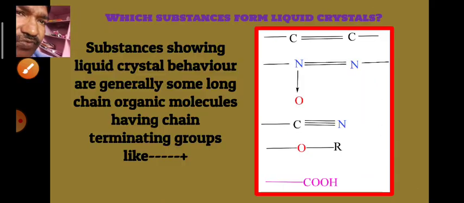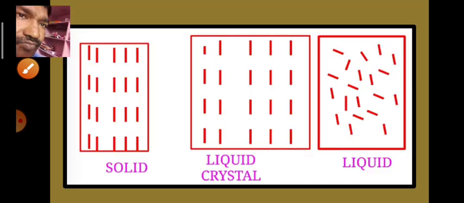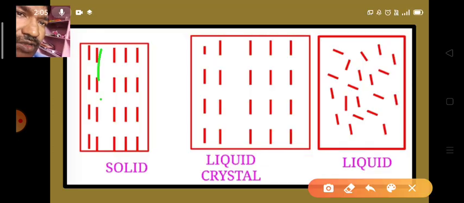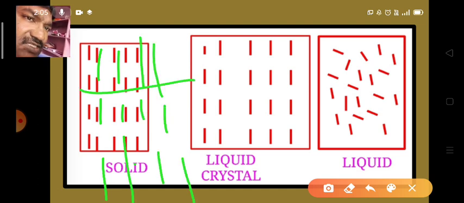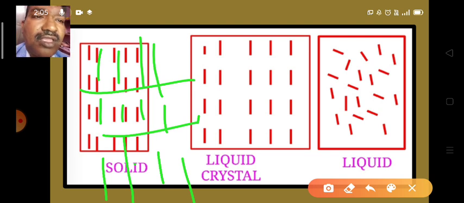So this order is there in the solids. And in the liquid crystal, what happens is that the horizontal order is disturbed, but the vertical order remains as it is.